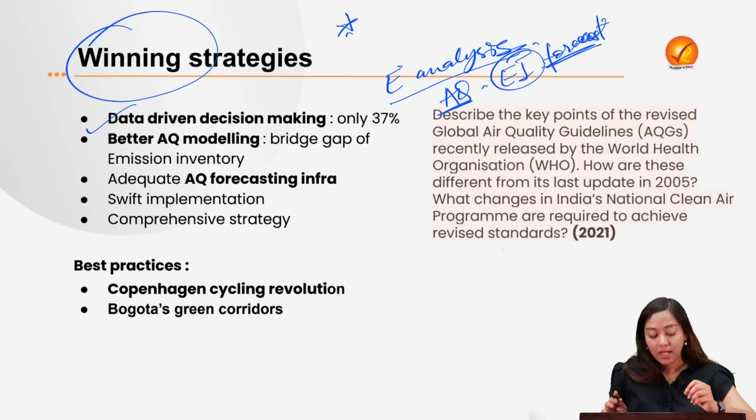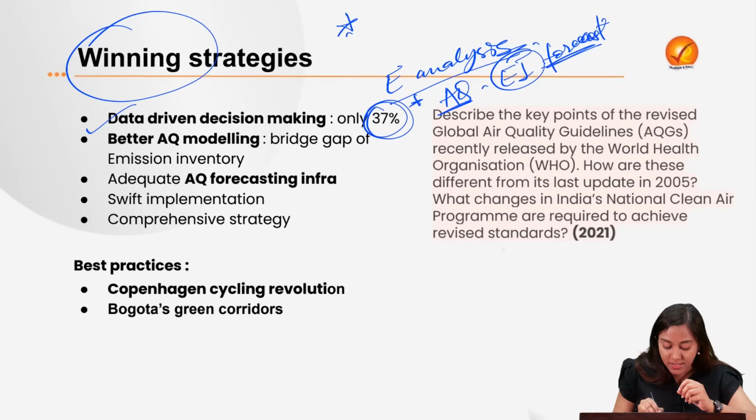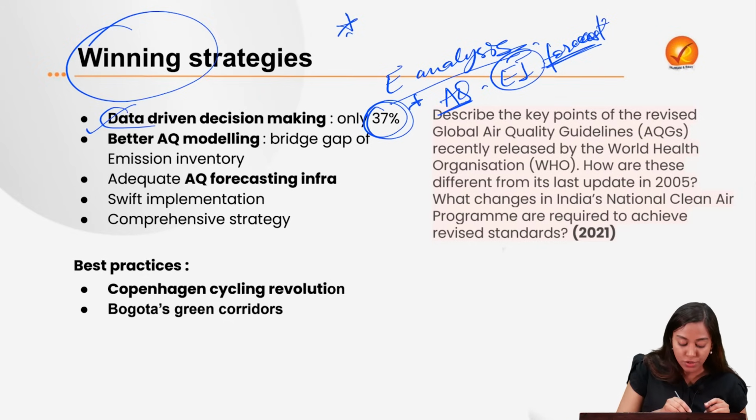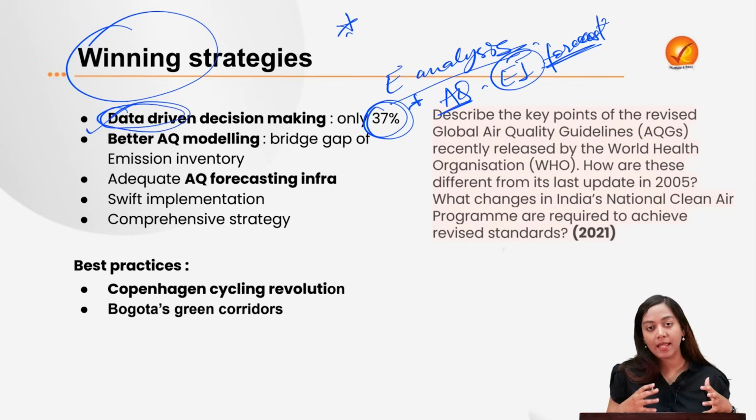How many cities have done that? Only 37% of cities have taken up their emission inventory studies. The others have been left behind. So first of all, we need to take a huge amount of data in order to process it, in order to analyze it, and then take city specific decisions.